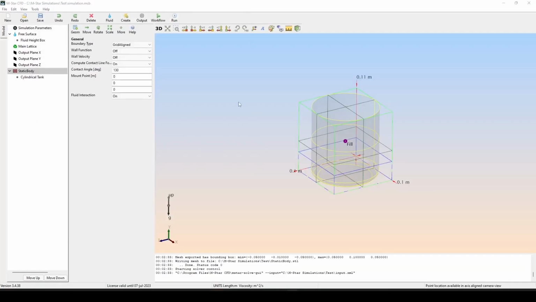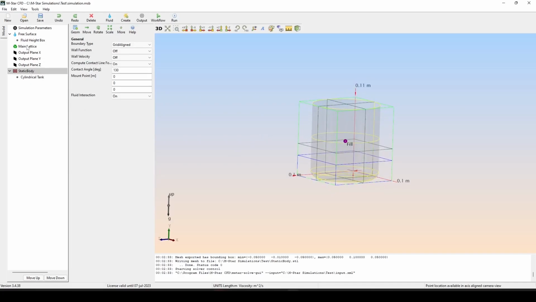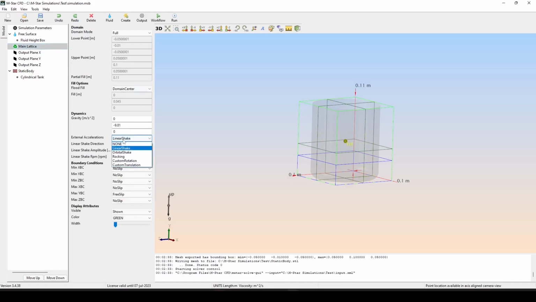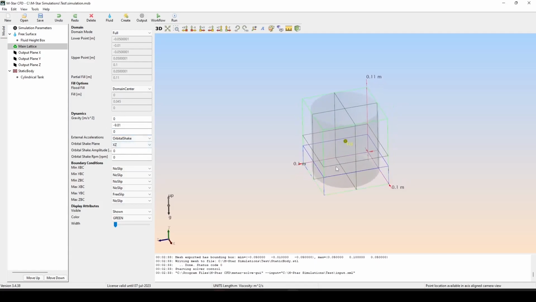That was linear shaking. Let's see what other options we have. Let's try orbital acceleration. That's simple to do. We can just go to the main lattice and change the external acceleration drop down to orbital shake. Since orbital motion happens in two planes, we need to define what that is. Let's use the plane defined by the x and z axis. We enter an amplitude. Let's use 3 centimeters. And let's use 120 revolutions per minute. This will make it go a little faster so we can see what that looks like.